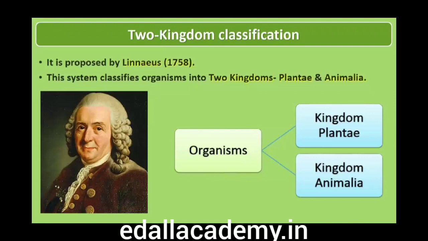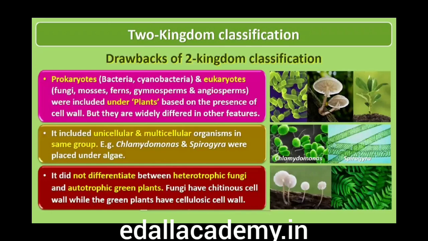In Linnaeus' time, a two-kingdom system of classification with Plantae and Animalia kingdoms was developed that included all plants and animals respectively. This system was used till very recently. This system did not distinguish between the eukaryotes and prokaryotes, unicellular and multicellular organisms, and photosynthetic (green algae) and non-photosynthetic (fungi) organisms. Classification of organisms into plants and animals was easily done and was easy to understand, but a large number of organisms did not fall into either category. Hence the two-kingdom classification used for a long time was found inadequate.